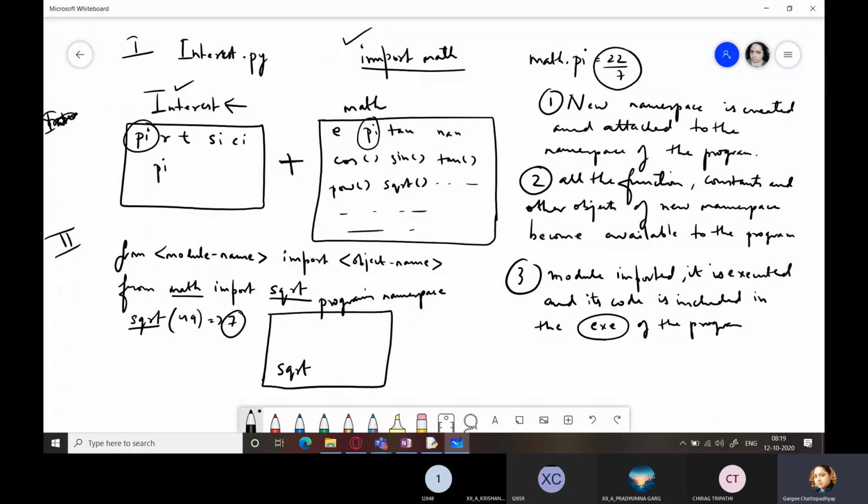So this is what happens when you are only importing certain objects from the module. No new namespace is created, first of all. Secondly, the imported function becomes a part of your program. Only that function is made available to your program, not everything else. And it becomes a part of your program's namespace itself.